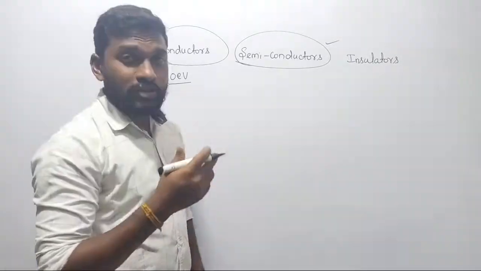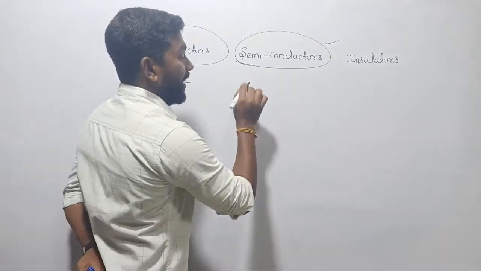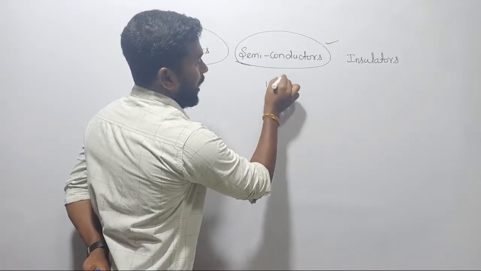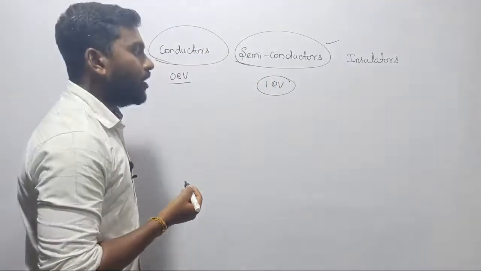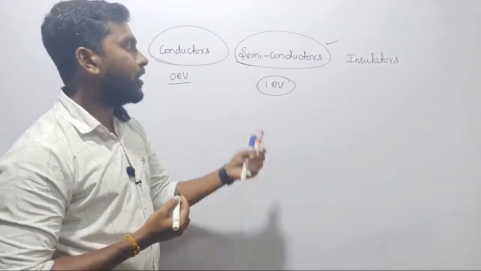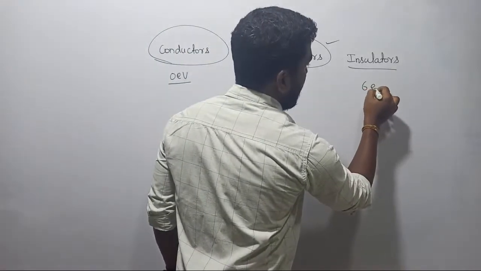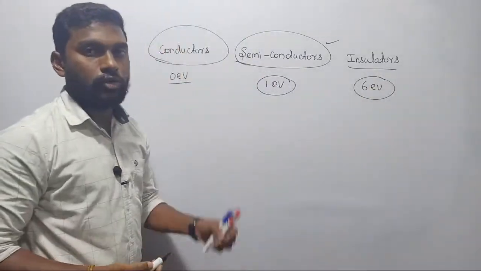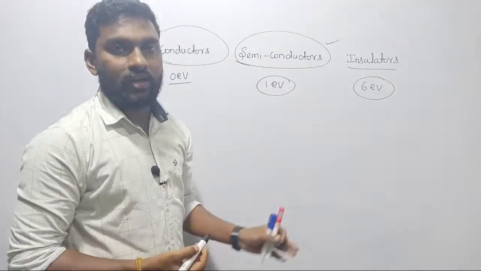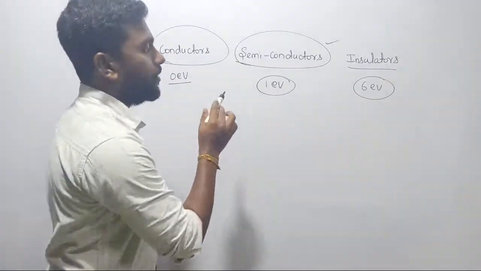Whereas in semiconductor devices, the amount of energy required is in electron volts. We are just going with a 1 electron volt average value. Minimum 1 electron volt is required to move the electron from one point to another point in semiconductor devices. If you are looking at an insulator, it should be around 6 electron volt, right? So totally we have three types of material: conductors, semiconductors, insulators. Anyway, we are going to design the analog switches with the help of semiconductors, right?